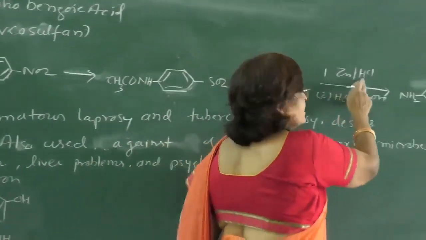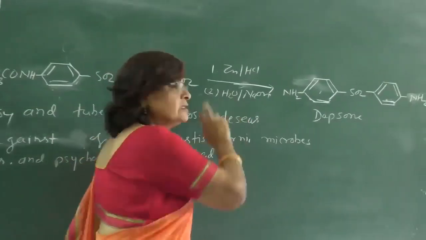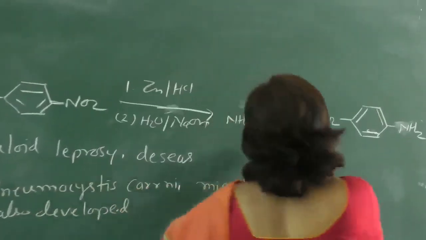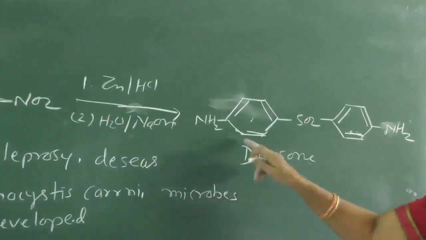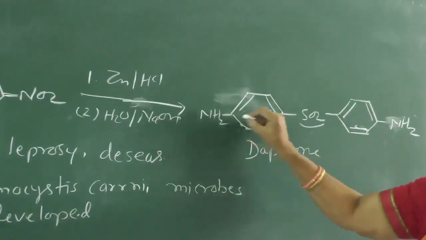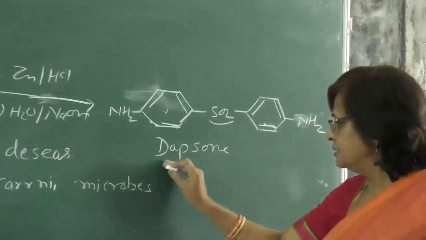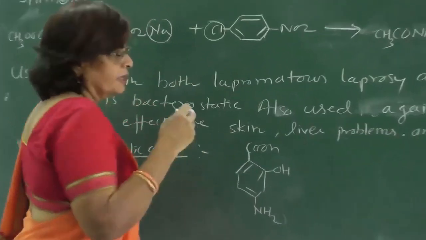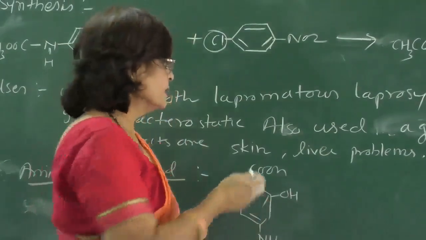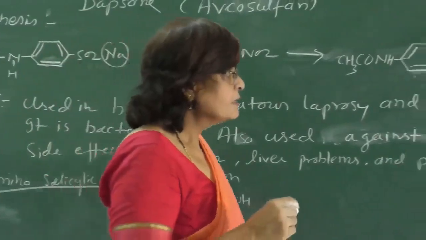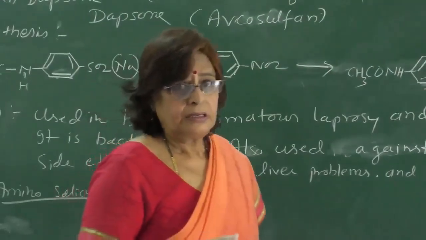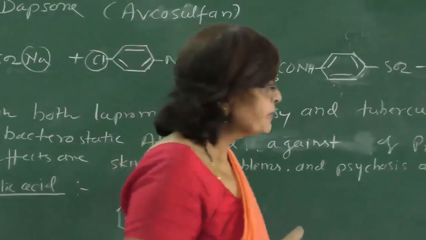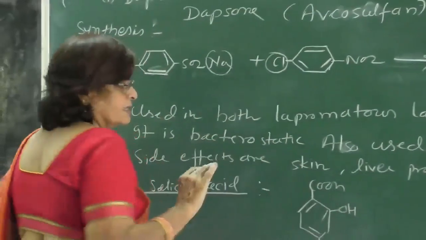After that it is subjected to reduction with zinc and HCl, and then hydrolysis in presence of a base, sodium hydroxide. So it gives this, with amino groups on both sides and SO2 joining these two aminobenzene parts. This is dapsone. This dapsone is used both in leprosy caused by lepromatous, as well as in tuberculoid leprosy. Both types of leprosy are controlled or cured by this drug, and it is bacteriostatic.